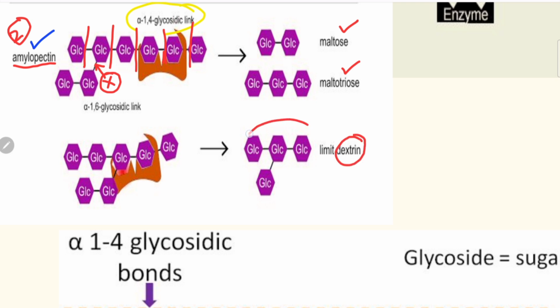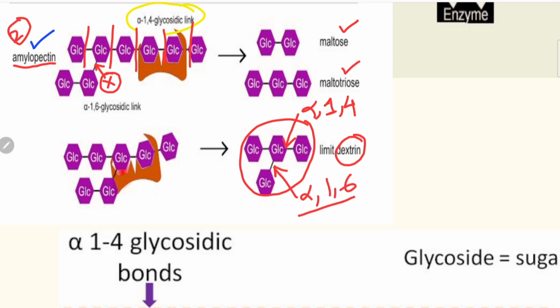So what is the difference with dextrin? Within dextrin there is presence of alpha-1,4 glycosidic bond and alpha-1,6 glycosidic bond. Alpha-1,6 glycosidic bond remains intact within dextrin. It cannot be split by salivary amylase.